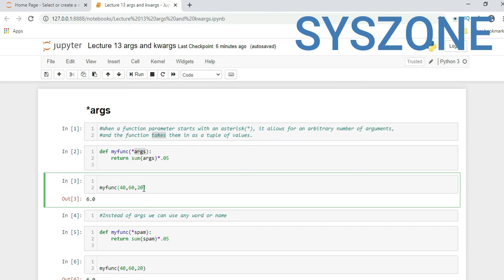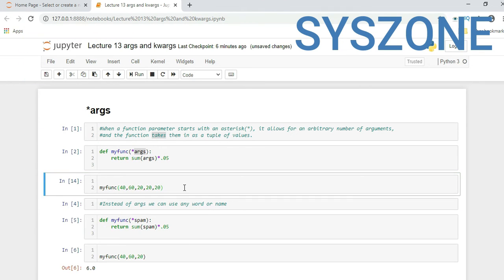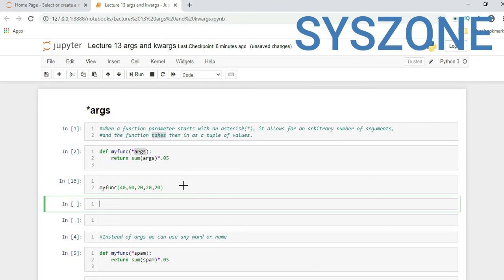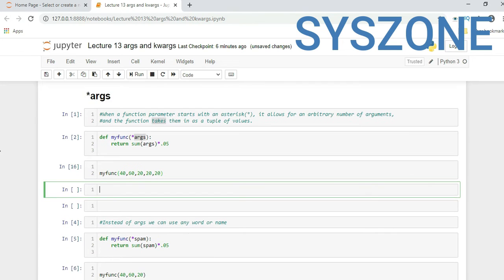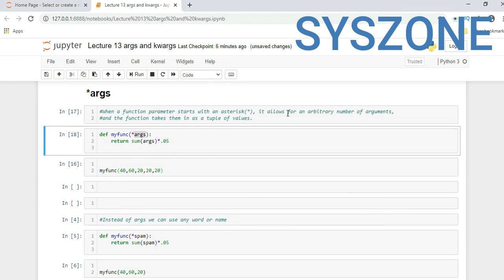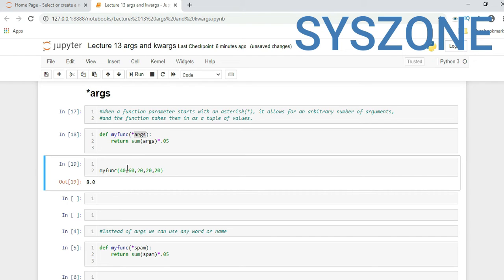If you see here, even if we try to increase these numbers, like make it 20 and 40, and run, here if you see my function, we increased the number of parameters, but still it is working.